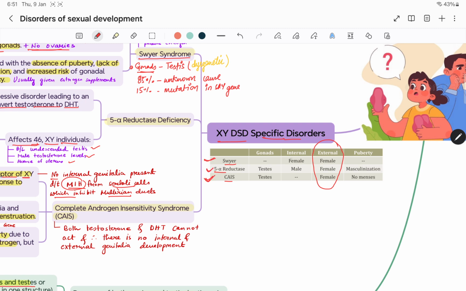In Swyer syndrome, the patient is also internally female, and in 5-alpha reductase deficiency internally male, because 5-alpha reductase deficiency leads to deficiency of DHT, with testosterone normal. That's why the external genitalia are female, with masculinization at puberty. In CAIS there is no menses.